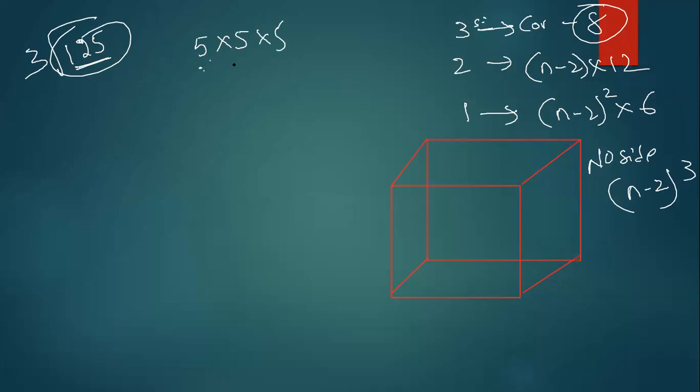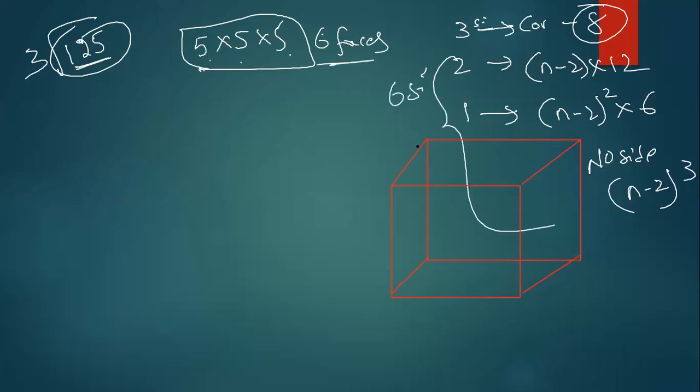125 small but identical cubes are put together to form a cube. The large cube is now painted on all 6 faces. Now this 5 by 5 by 5 cube is painted on all 6 faces. Sometimes, guys, listen, these formulas will work only when there are 6 sides painted. If there are only 2 sides painted or 1 side painted, you can't use these formulas. These formulas are only applicable when there are 6 sides painted. That means 6 sides, 6 different colors. Chalo, now first question.